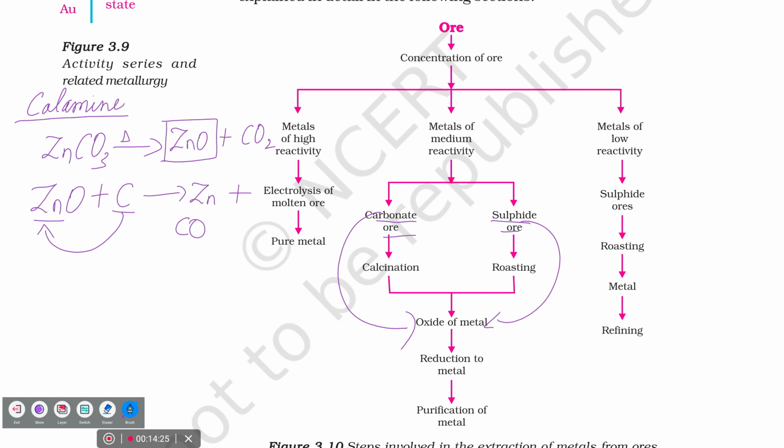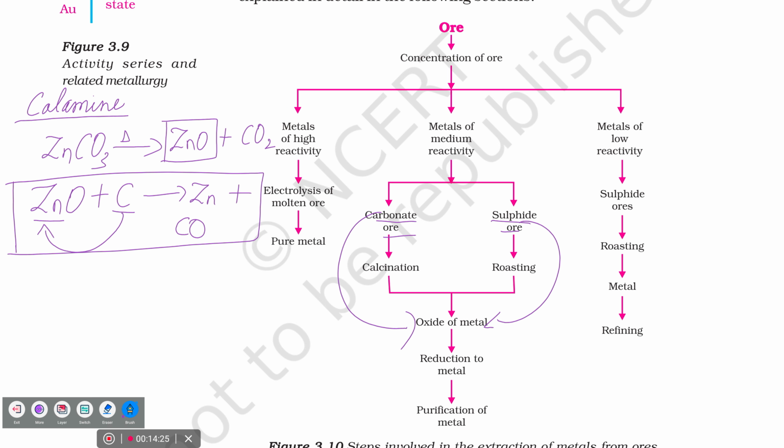Zinc oxide plus carbon forms zinc plus carbon monoxide. So zinc oxide has been reduced. Are we getting the metal or not? Yes, reduction to metal. That means zinc oxide is reduced to zinc. What type of reaction is this? Redox reaction. Another one: displacement reaction, because carbon is displacing zinc. So it will come under the category of displacement.